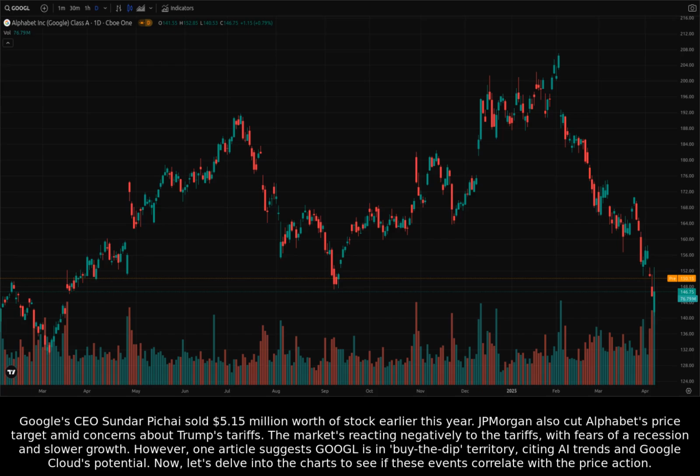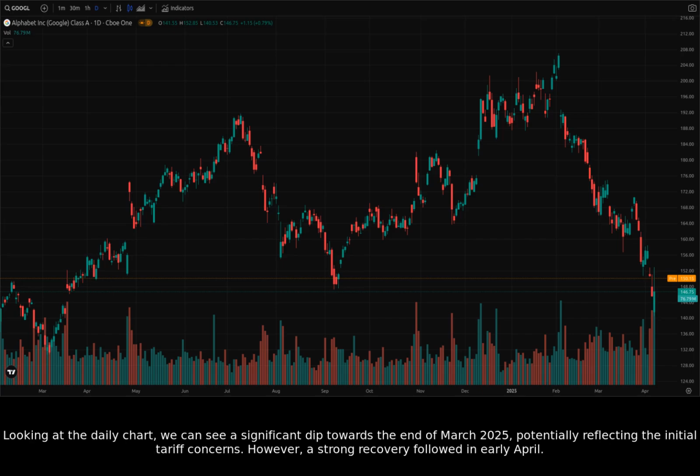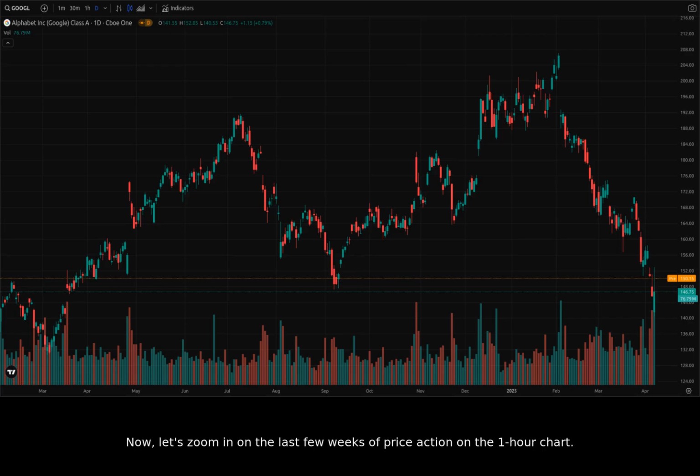Now, let's delve into the charts to see if these events correlate with the price action. Looking at the daily chart, we can see a significant dip towards the end of March 2025, potentially reflecting the initial tariff concerns. However, a strong recovery followed in early April. Now, let's zoom in on the last few weeks of price action on the 1-hour chart.